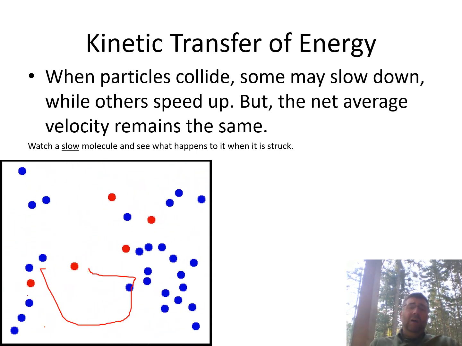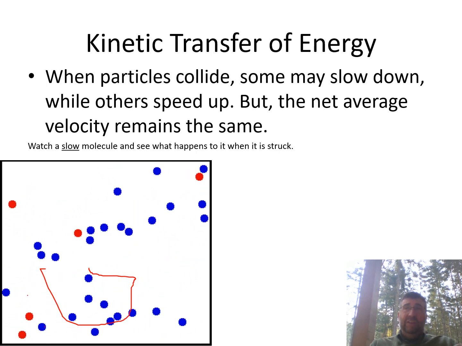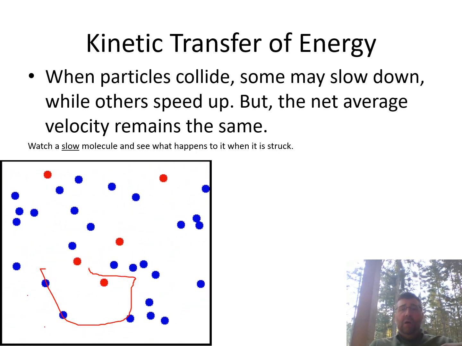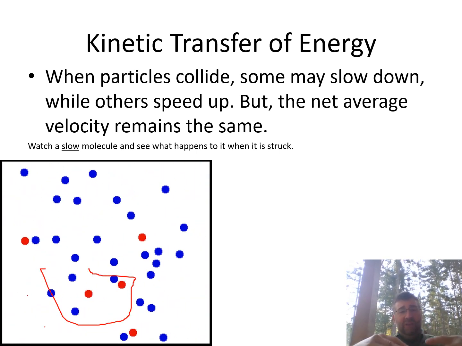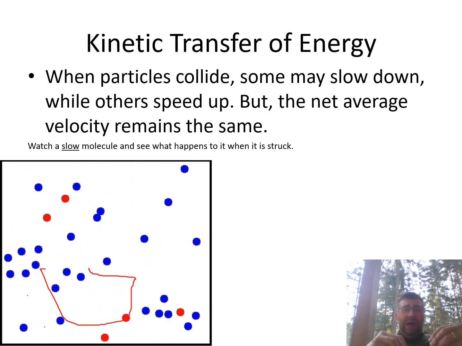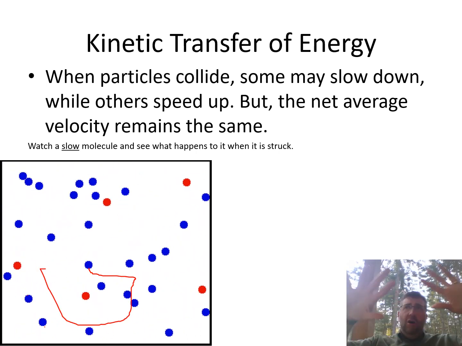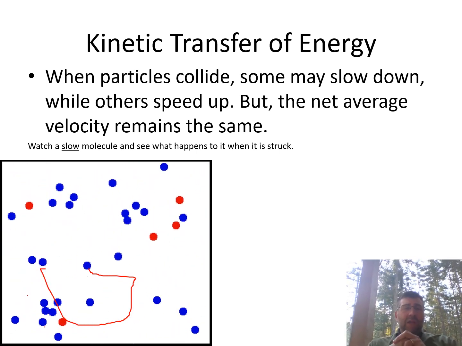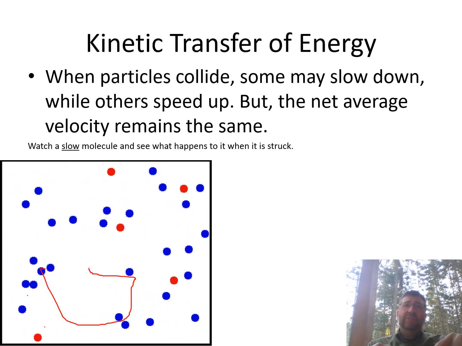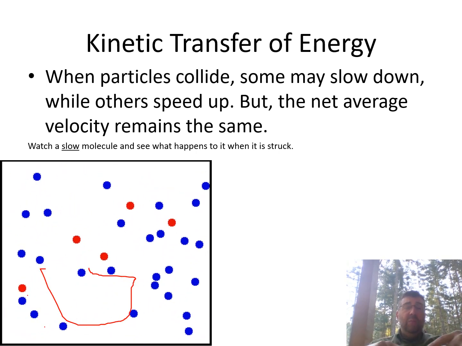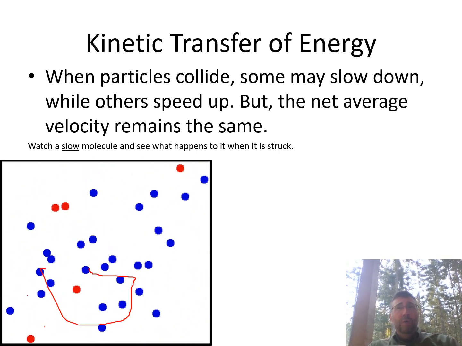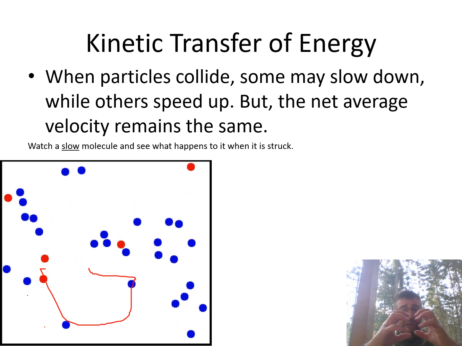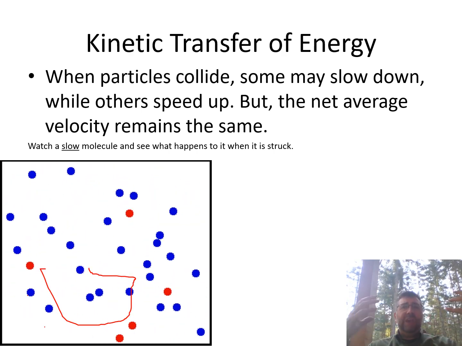That's what we talk about with the average kinetic energy, is the average movement of the molecules. And that's what temperature actually tells you. Temperature shows the average kinetic energy if you take all the molecules' speeds at once and take the average of that. The higher the temperature, the faster they are moving on average. And the more likely those molecules can overcome the intermolecular forces that are holding them together and allow them to escape.